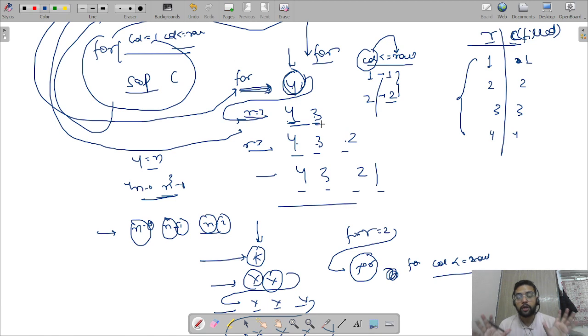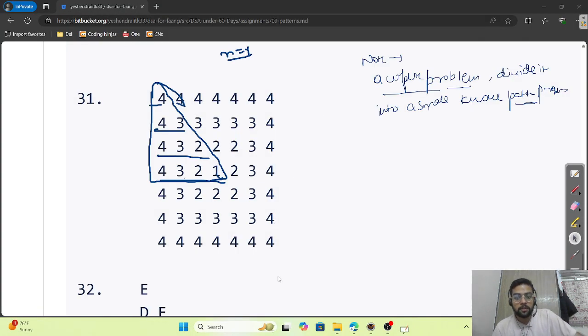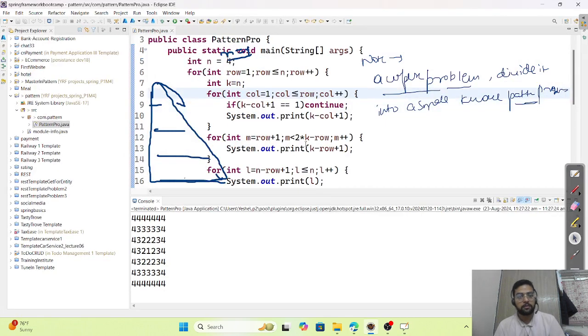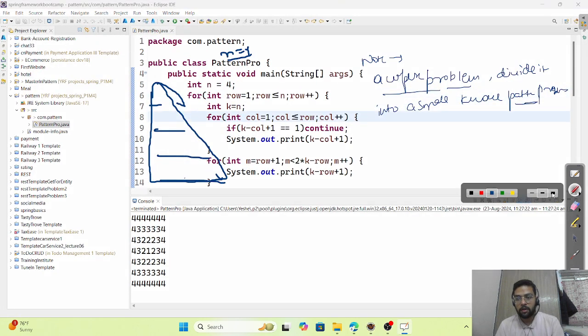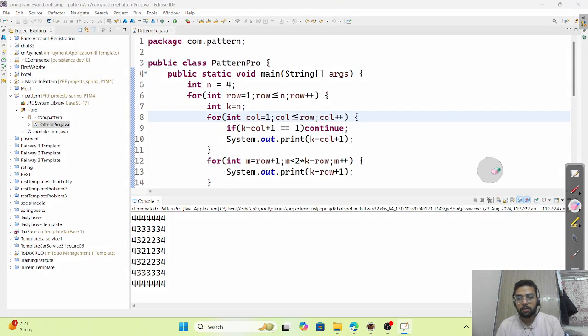If you have not got it till now, then don't worry, we will solve the program. We'll open Eclipse, code it, and after coding it I'll show you using debugging, and after debugging there will be no confusion in your mind. So now let's go to Eclipse and solve it. Let me first erase all this.